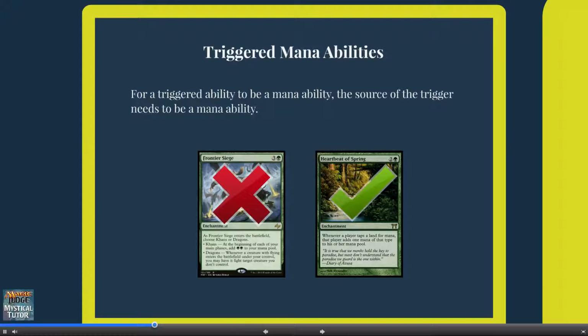Okay, so those are the exceptions for mana abilities, but there are also some things that may look like mana abilities, but are not mana abilities at all. The most common offenders for this category are something like Frontier Siege on Khans. While this is a triggered ability that adds mana, the source of the trigger is not a mana ability, making Frontier Siege's Khans ability not a mana ability. An example of when a triggered ability is a mana ability would be something like Heartbeat of Spring. Heartbeat of Spring triggers whenever a land taps for mana. So as long as each land's ability is a mana ability, so will the triggered ability from Heartbeat of Spring.